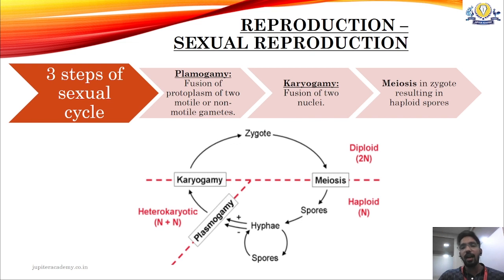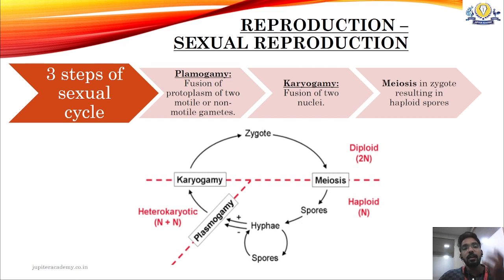And then we have meiosis in the zygote. After karyogamy, there is immediate meiosis taking place, which results in haploid spores. Now there is one peculiar thing seen in fungi. Generally, between plasmogamy and karyogamy there is no time period. As soon as plasmogamy takes place, karyogamy also takes place, and you form a zygote immediately.